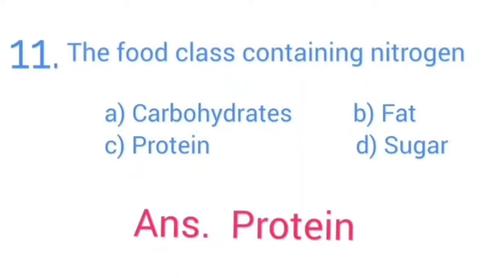The food class containing nitrogen. Options: A. Carbohydrates, B. Fat, C. Protein, D. Sugar. The right answer is option C, protein. The food class containing nitrogen is protein.